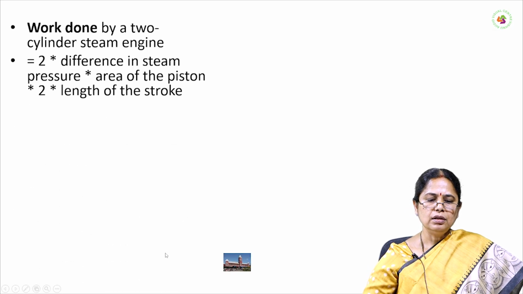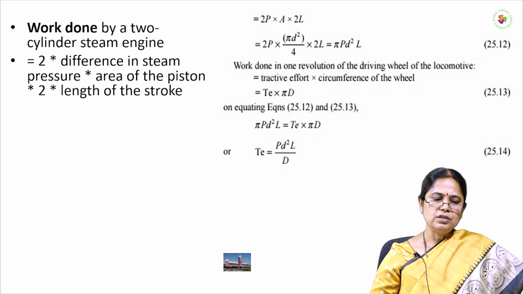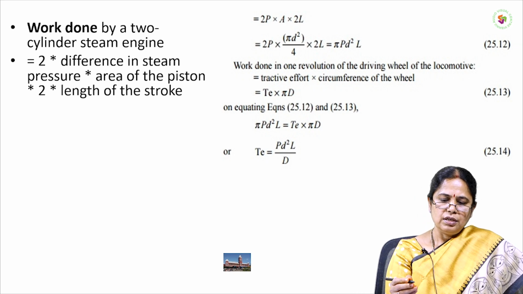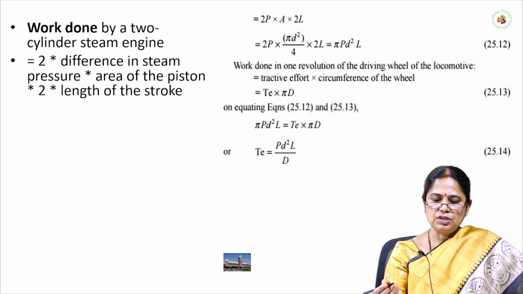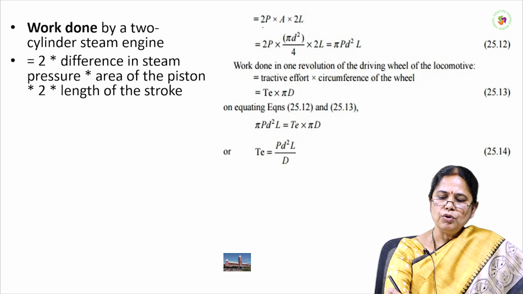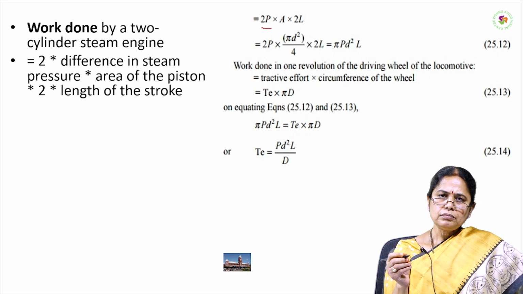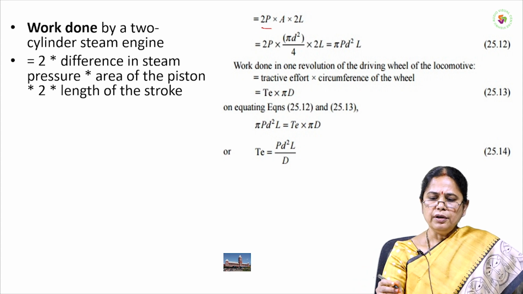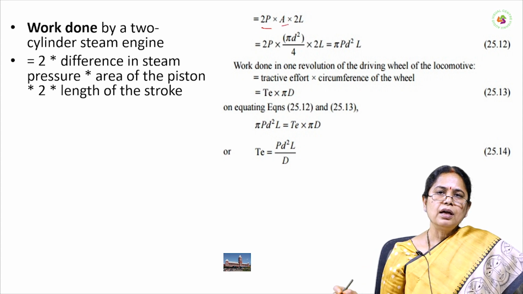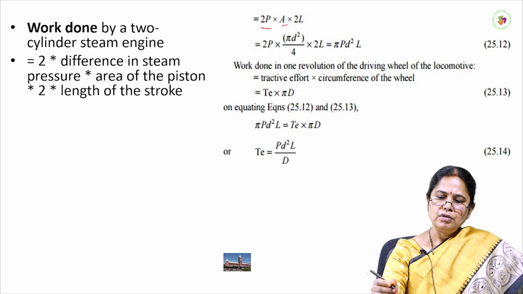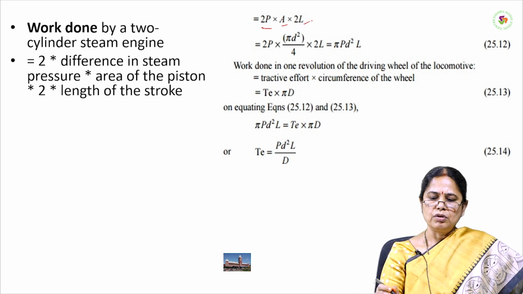First we calculate the power generated by the steam engine, which is equal to 2 into P, the difference in steam pressure on both sides of the cylinder, into A, the area of the piston, into 2L, the length of the stroke.